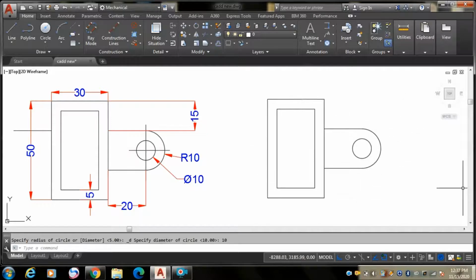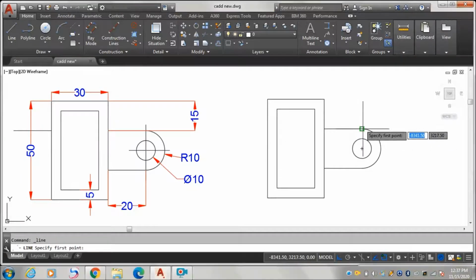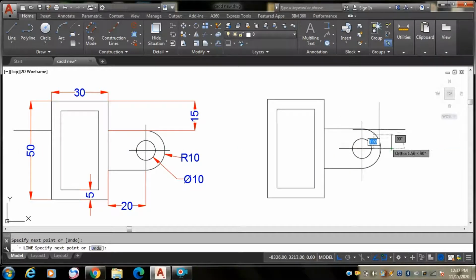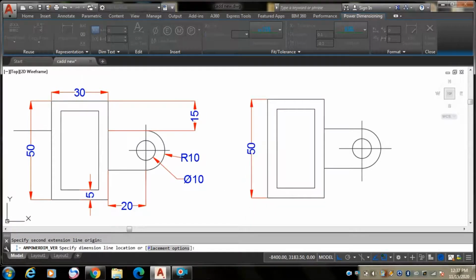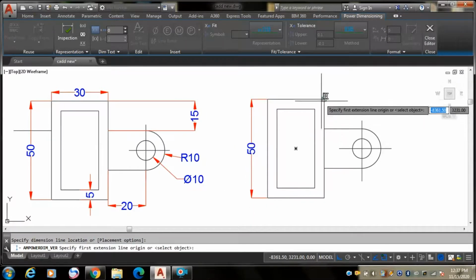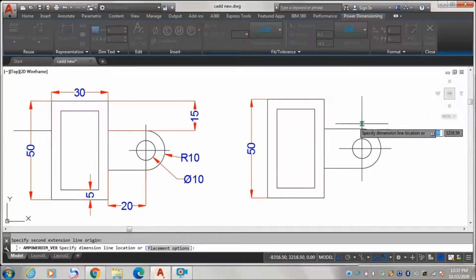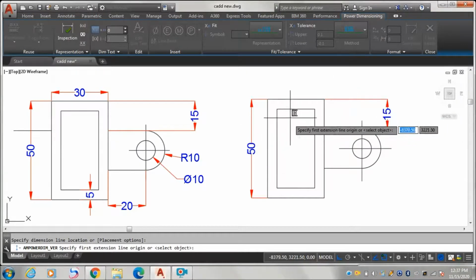Now we will see what the dimensions are. Again from here to here we have made. Again go with the line command, trace here. For measuring the distances, click on this. We'll go with vertical distances first, from here to here. From here to here, it is 15. These are all our vertical distances.